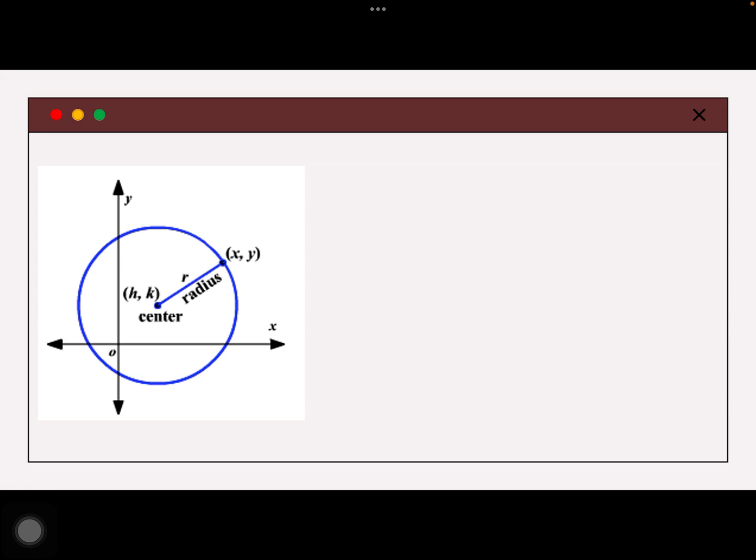So, for us to determine the radius, actually gagamit lang din tayo ng distance formula. So you have there the square root of x sub 2 minus x sub 1 quantity squared plus y sub 2 minus y sub 1 quantity squared.